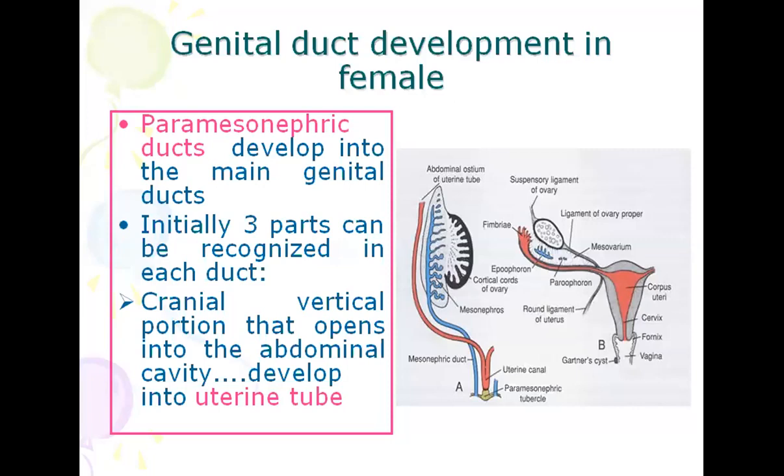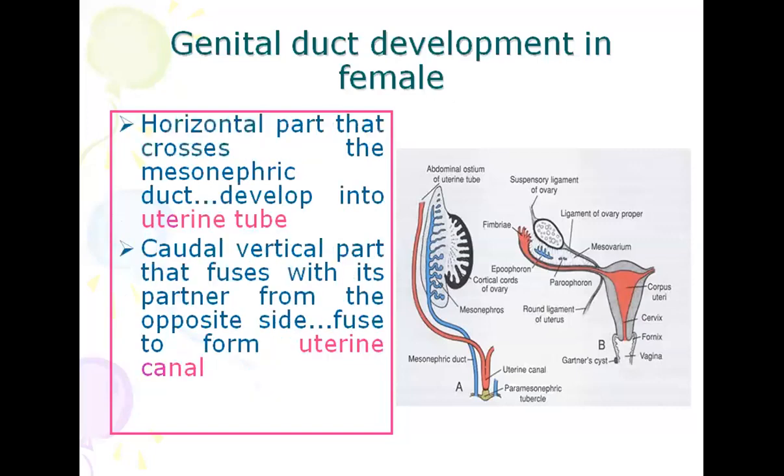So it has cranial vertical portion. And next part is horizontal portion. Horizontal part that cross the mesonephric duct develops into the uterine tube. And a caudal vertical part that fuse with its partner from the opposite side to form the uterine canal. It forms the uterine canal.